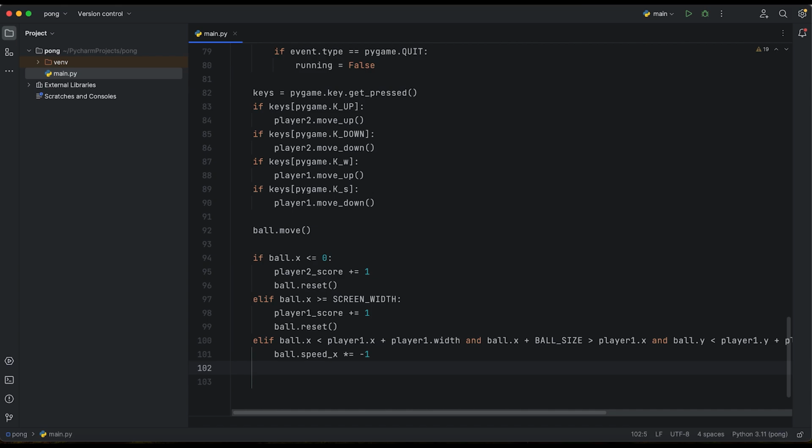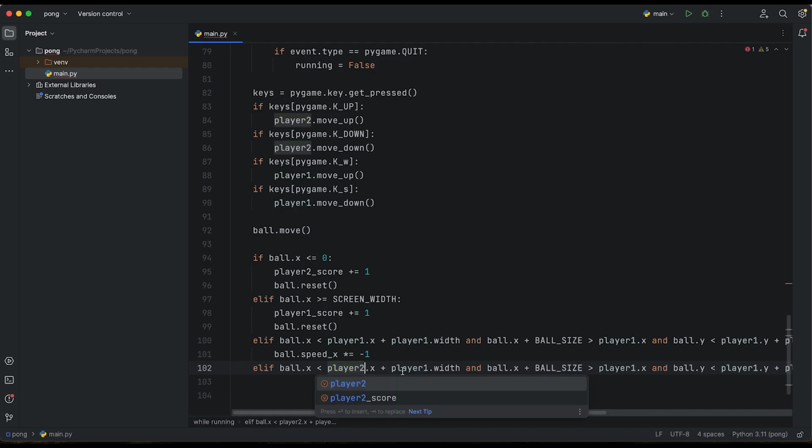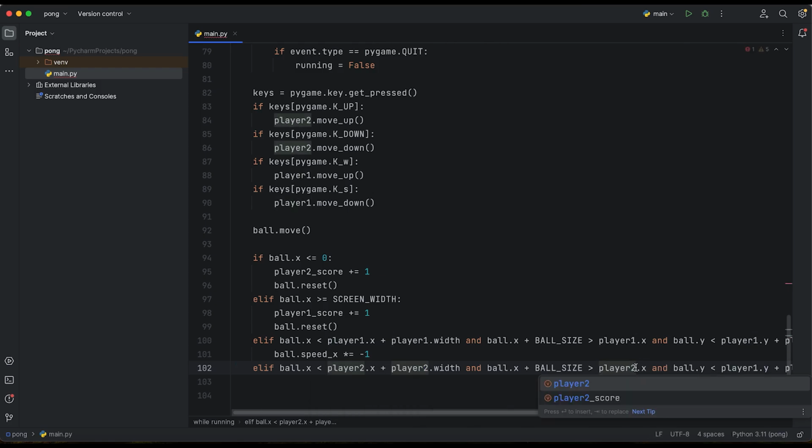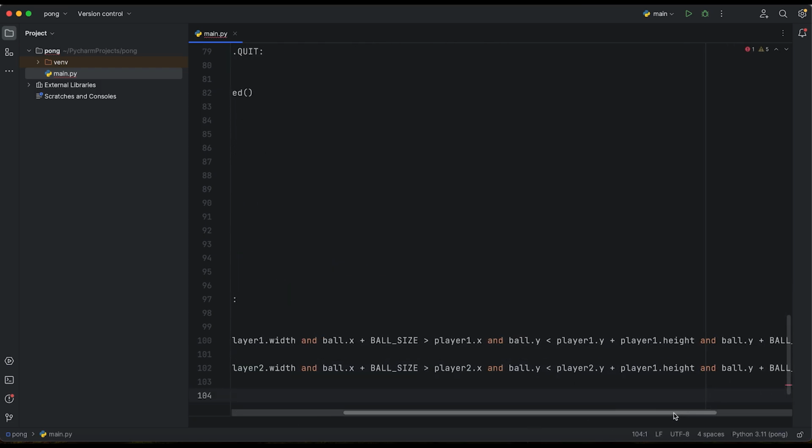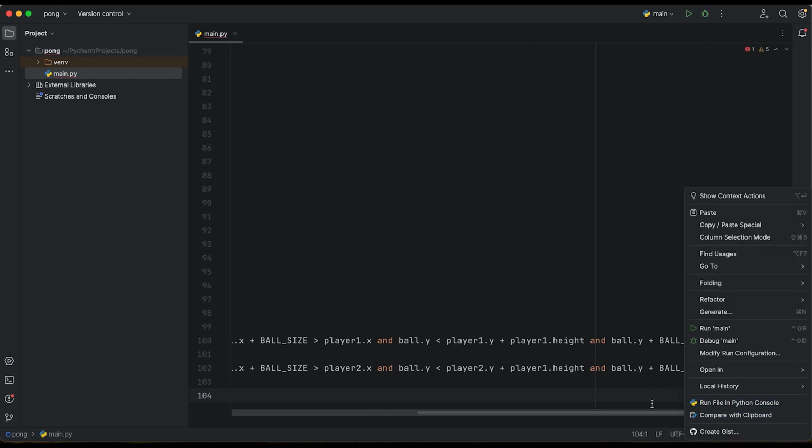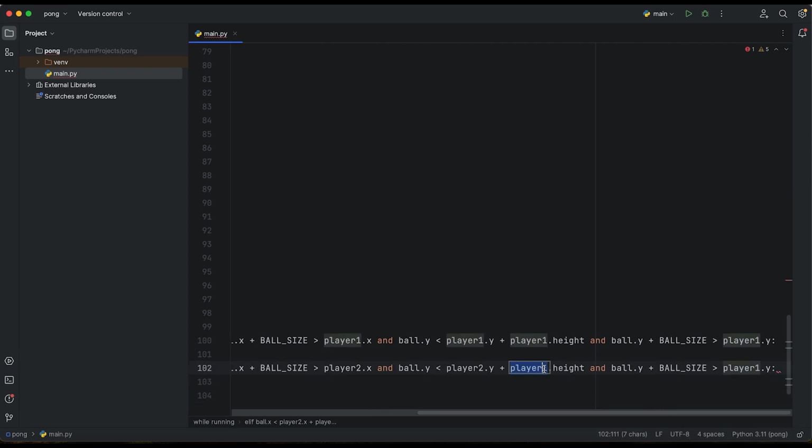Okay, so we are going to create the same logic, but of course for the other player, so whenever it touches the player 2 paddle, we need to just change it. Player 2 width, player 2, it's our paddle. Remember, we are still there. Okay, player 2, we also change there.